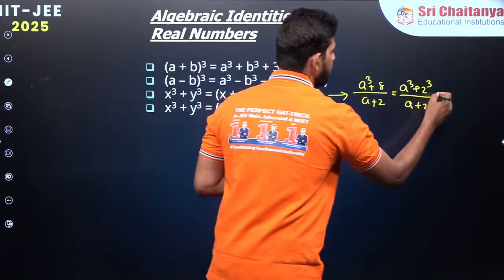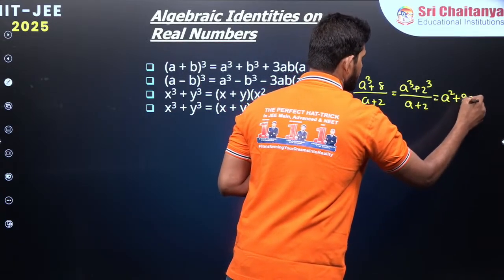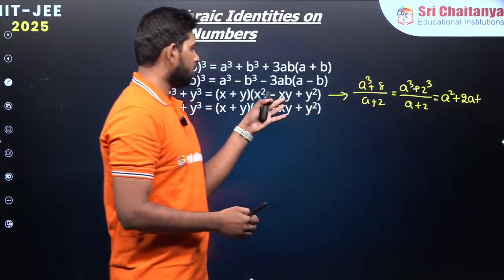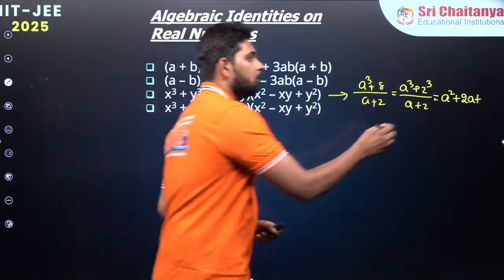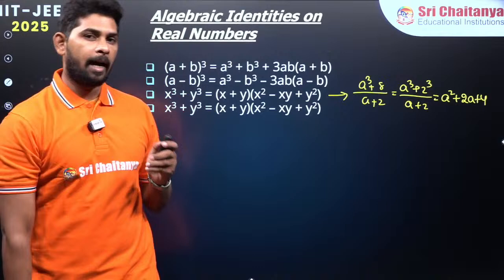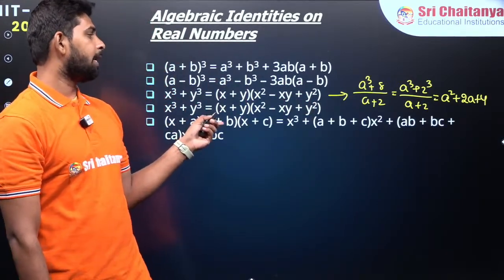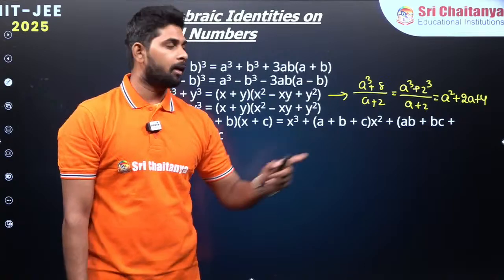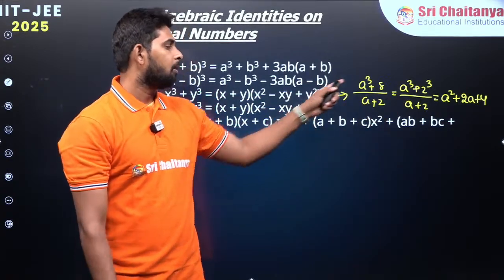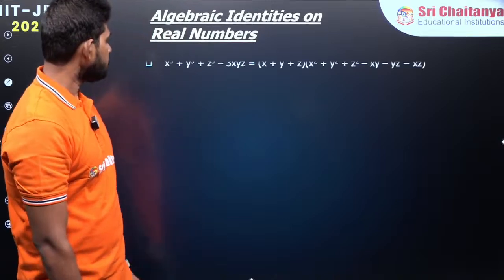2 there. So I can write this one directly, a square plus 2a plus, again what is in the place of y over here? 2 only, no? So 2 square is going to be 4. That is how you are going to use these identities to simplify easily, okay? So by using these identities, we are going to simply write down the direct value without any simplification in the question itself, right?